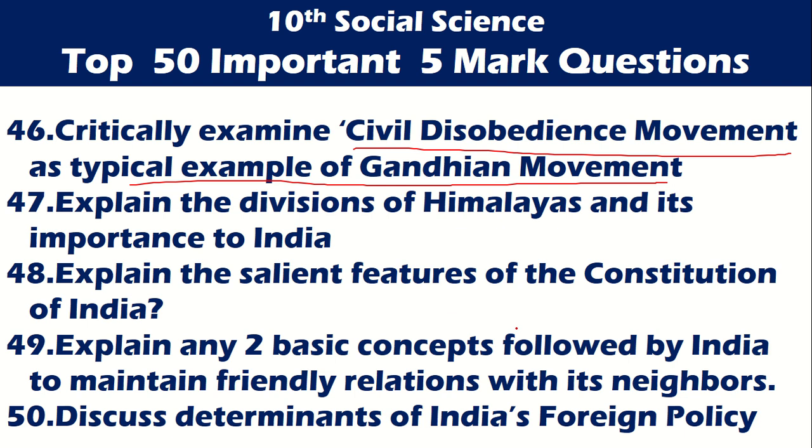Then goes to explain the divisions of Himalayas and its importance to India. So divisions of Himalayas இருந்து அதோட importance பத்தி எழுத சொல்றாங்க. Then goes to explain the salient features of the Constitution of India.